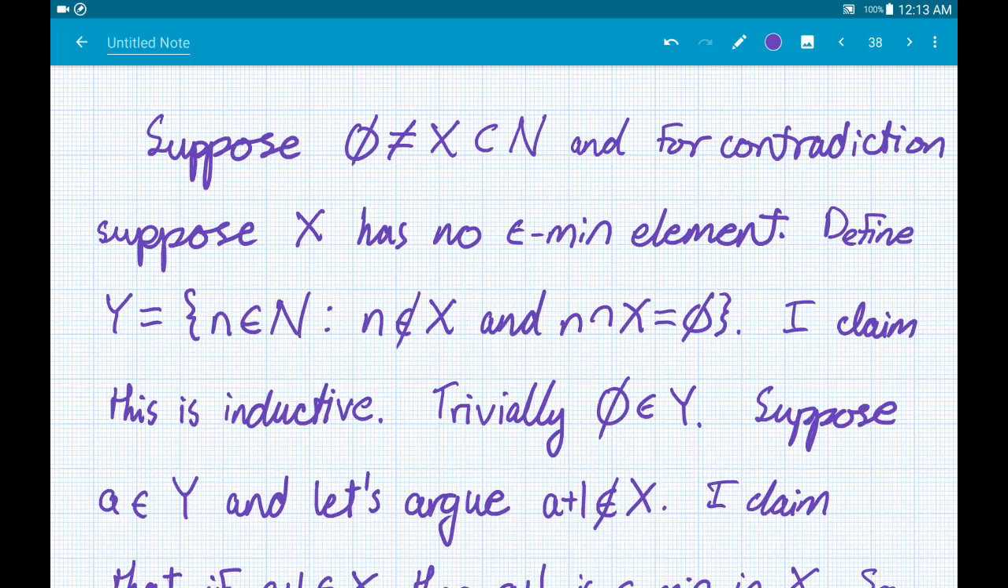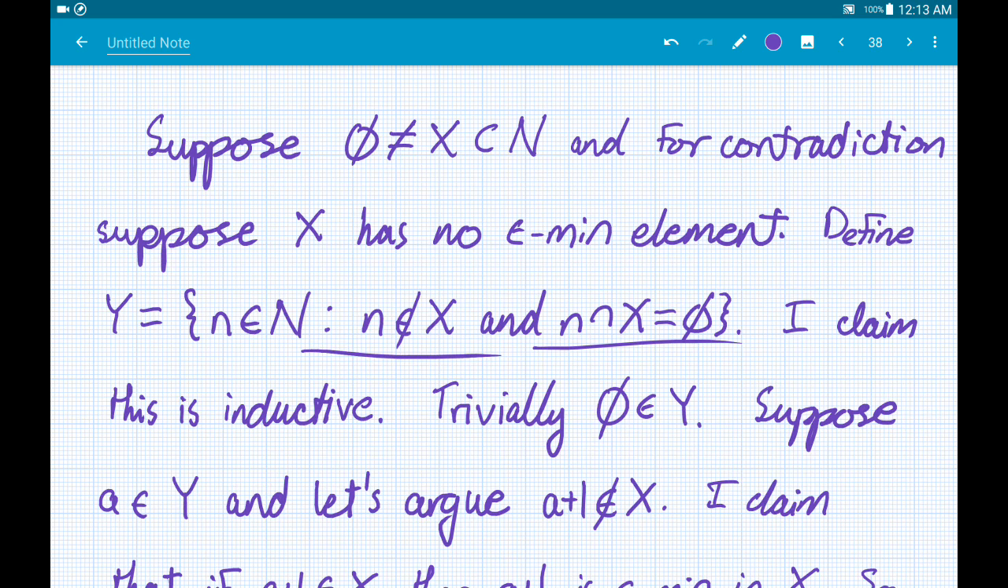Okay, now for the correct proof. As usual, suppose all the things in the problem: that X is a non-empty subset of N, and for contradiction we suppose that X has no epsilon minimal element. This time I define Y to be the set of all things not in X such that they also do